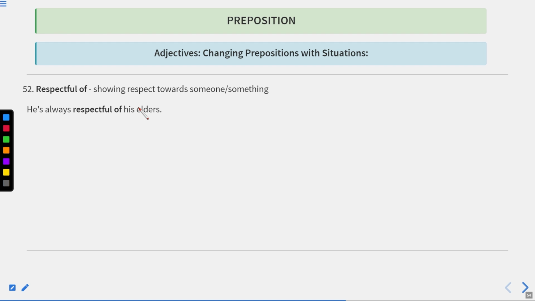Respectful of means showing respect towards someone or something. He is always respectful of his elders. Okay. Now let us move to the next one.